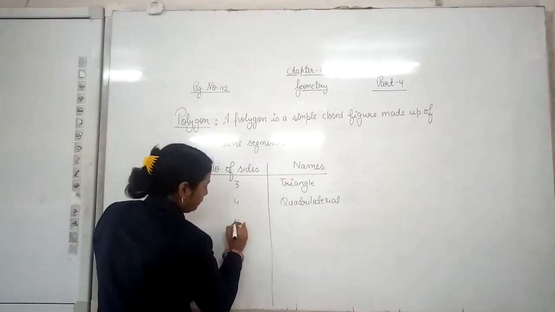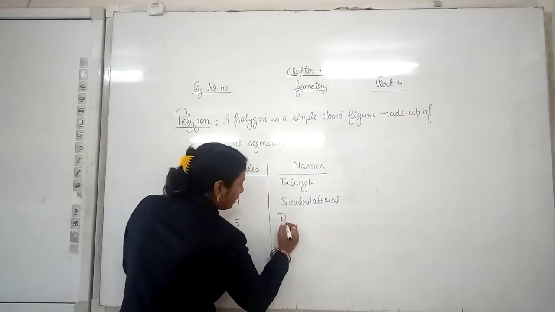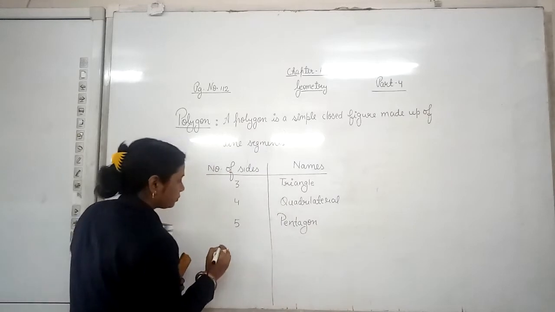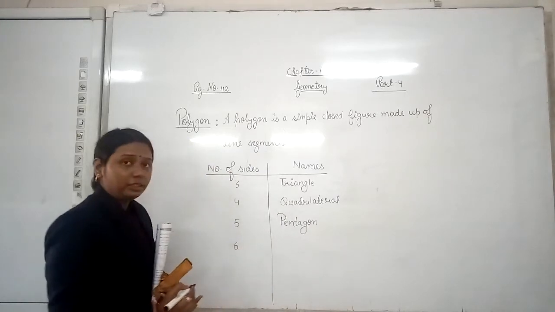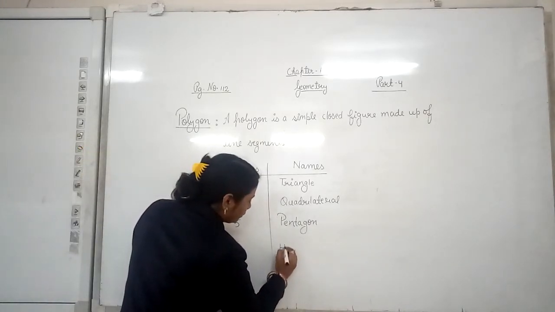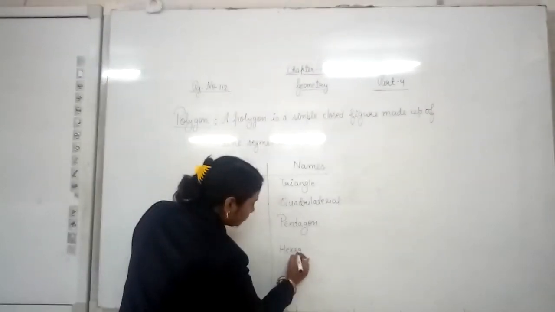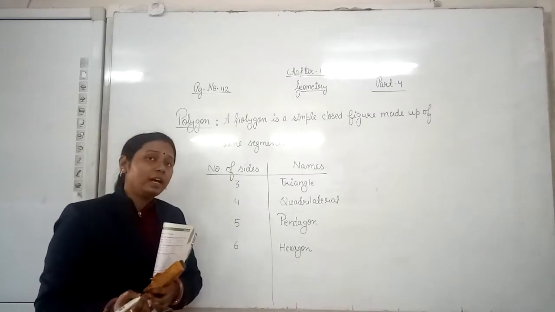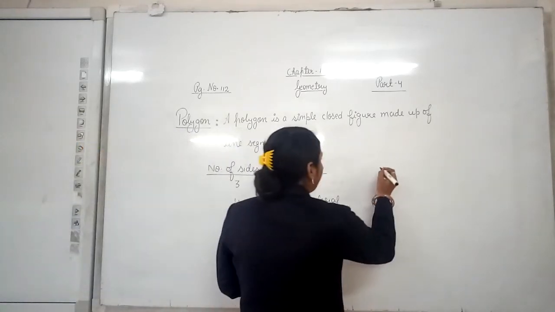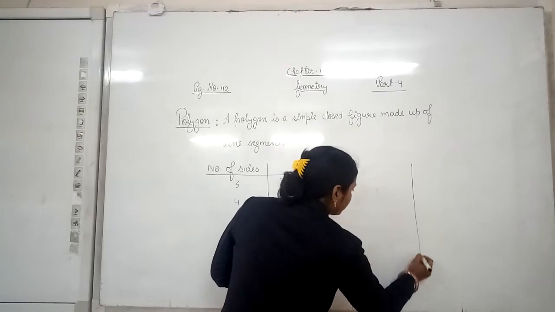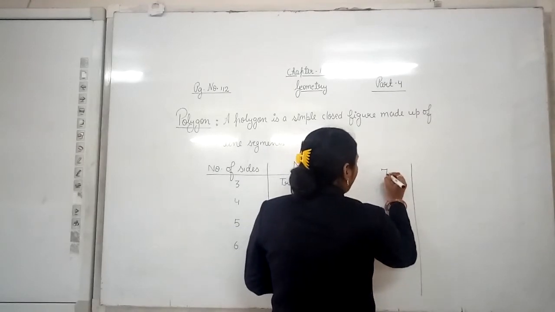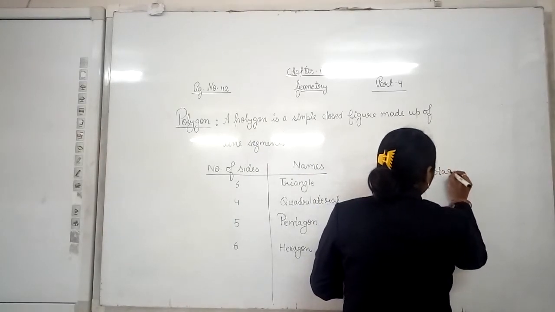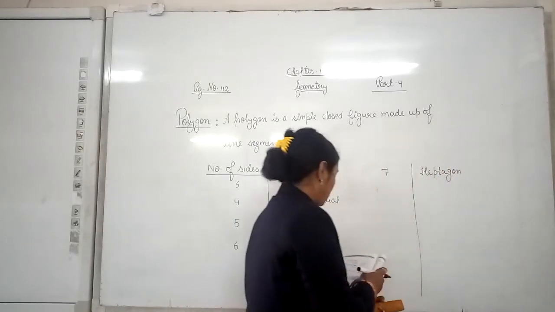Then a 5-sided polygon is called a pentagon. A 6-sided polygon is known as a hexagon. A 7-sided polygon is known as a heptagon.